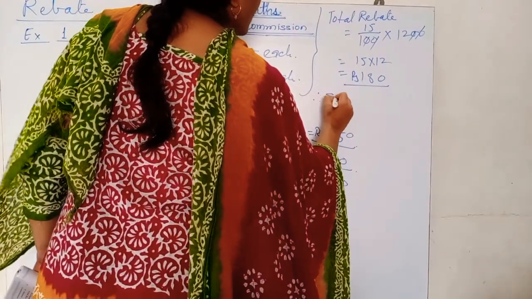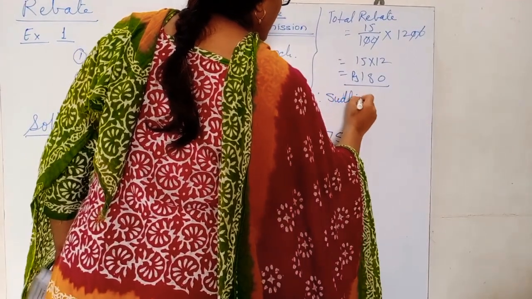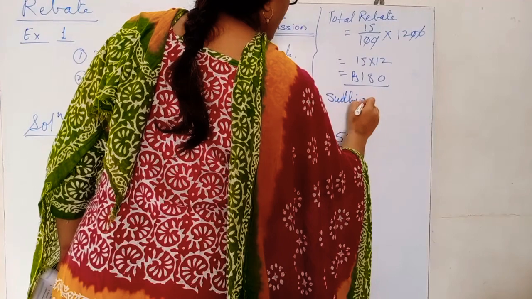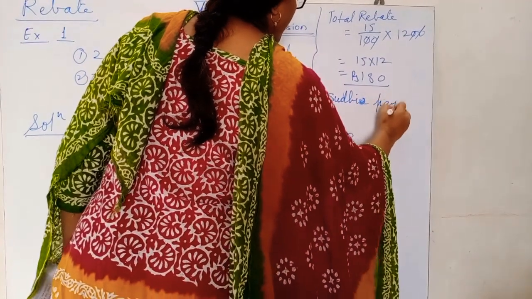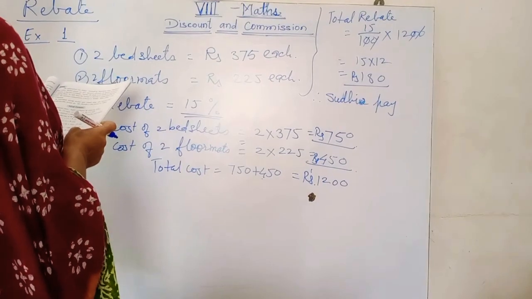Therefore, Sudhir pays, what is the last line? How much rupees does Sudhir pay to the shopkeeper?